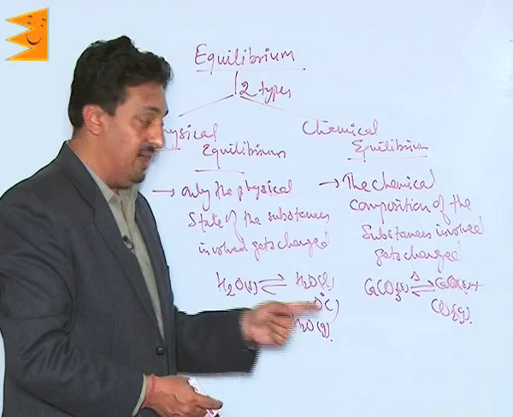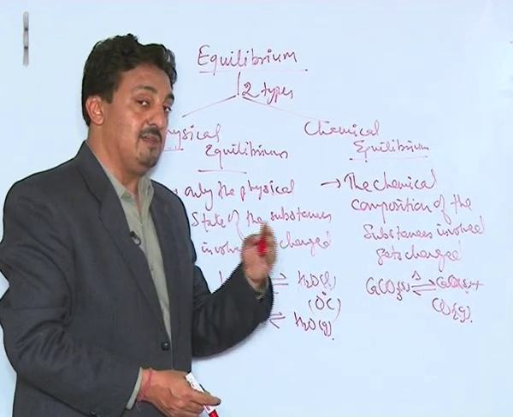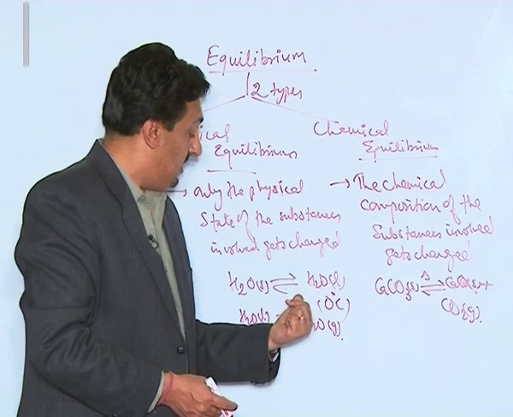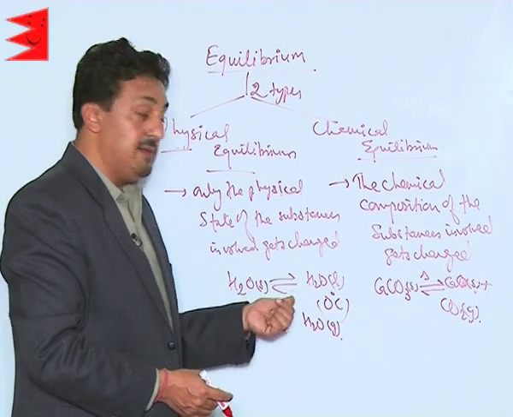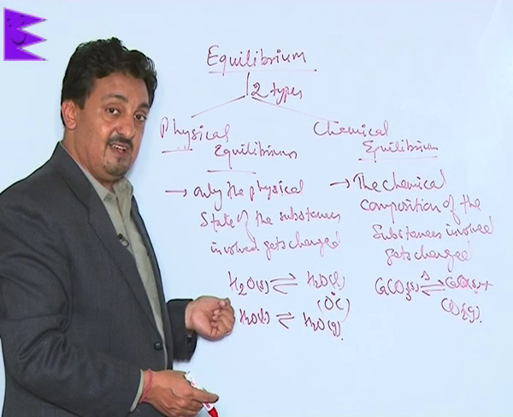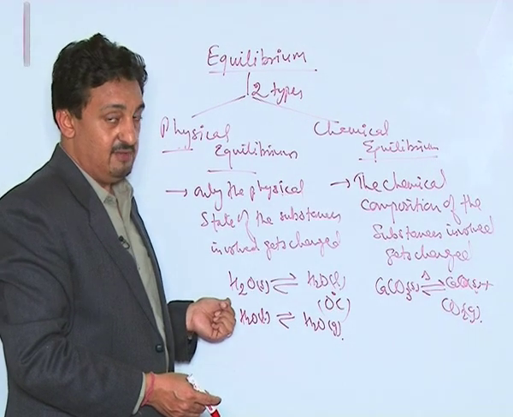And when the chemical composition is changing, it's called chemical equilibrium, whereas physical equilibrium is a kind of equilibrium in which the physical states are getting changed, but chemical composition always remains the same.